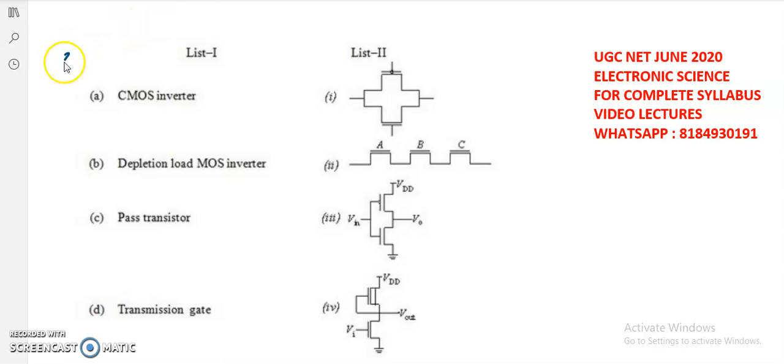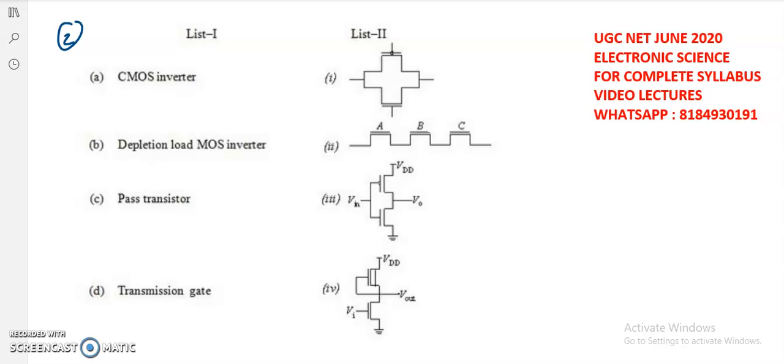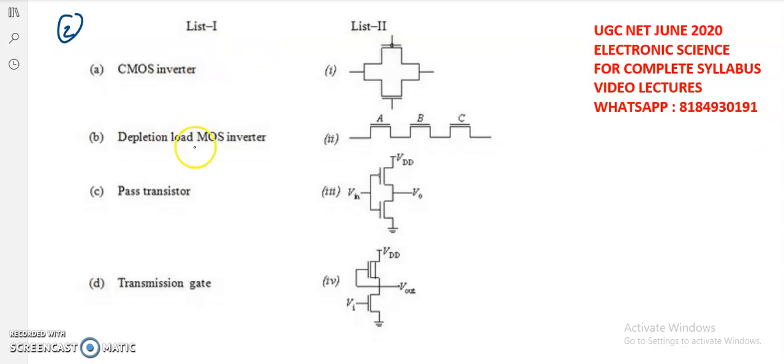And here it is the second problem. Here they given the two lists, list 1 and list 2. So CMOS inverter, depletion load MOS inverter, pass transistor and transmission gate. So we have to identify which one is which one. While coming to the CMOS inverter, we must have two types of MOSFETs. One is a P-type MOSFET and the second one is an N-type MOSFET. So here you can observe that it is a P-type MOSFET and it is an N-type MOSFET. So definitely A matches up with the 3.